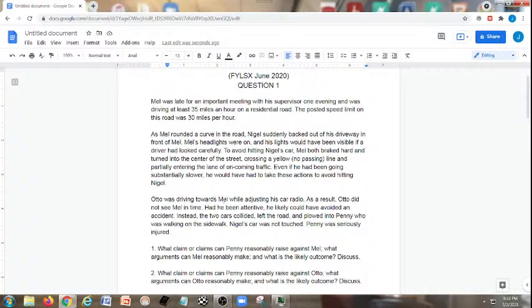Otto was driving towards Mel while adjusting his car radio. As a result, Otto did not see Mel in time. Had he been attentive, he likely could have avoided an accident. Instead, the two cars collided, left the road, and plowed into Penny, who was walking on the sidewalk. Nigel's car was not touched. Penny was seriously injured. Okay, we now have a big picture perspective, what I like to call movie mode.